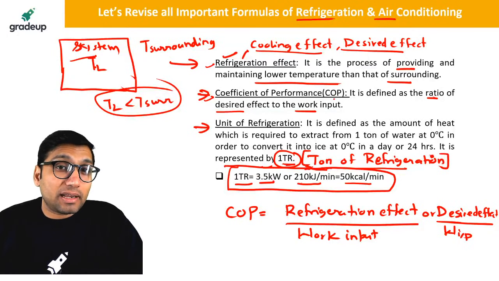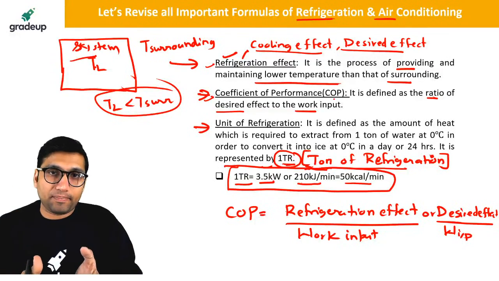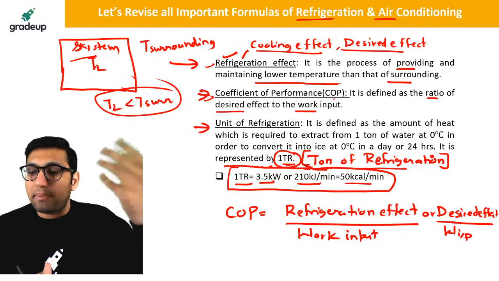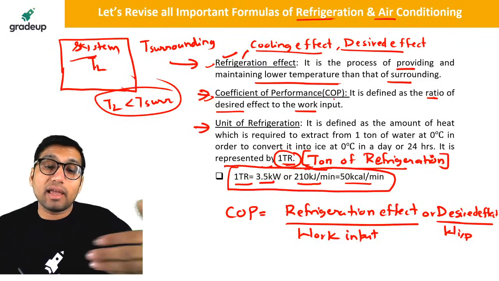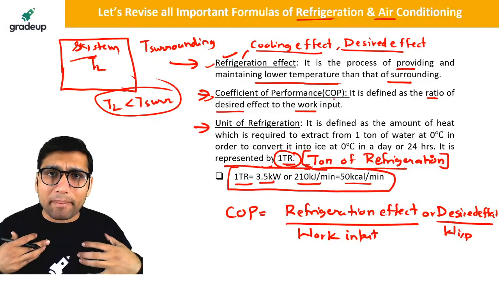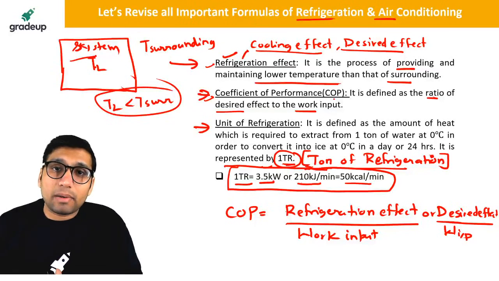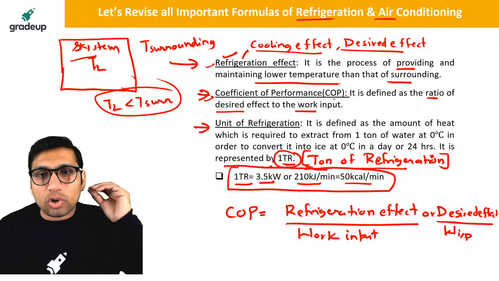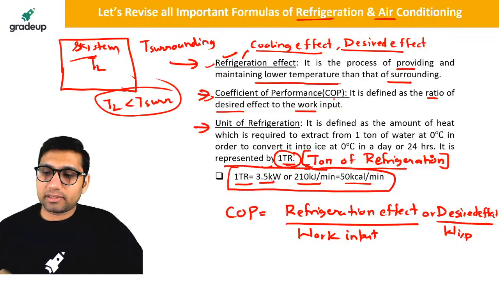In the case of a domestic refrigerator, your COP is always greater than 1. Why? Because in a refrigerator, you give work as input to get the cooling effect. So obviously your COP will be greater than 1, and the refrigeration effect is greater than the work input, because that is our requirement. If you are not getting proper refrigeration effect by giving work as input, then what is the point? The whole idea is to give work as input with the help of a compressor and take out cooling effect.